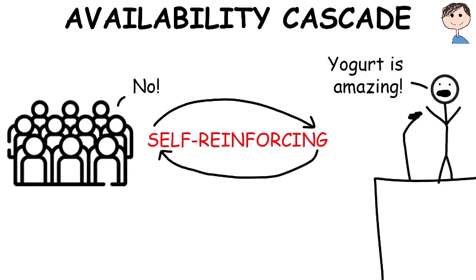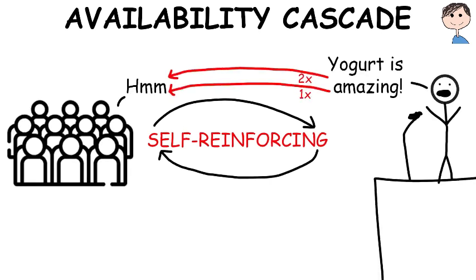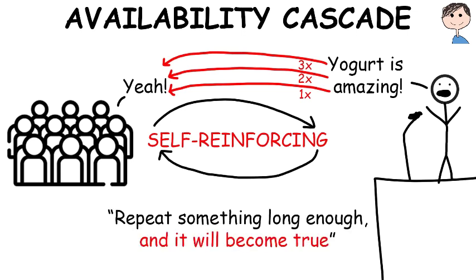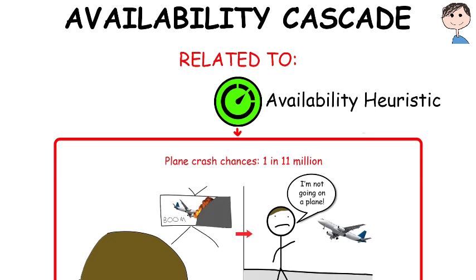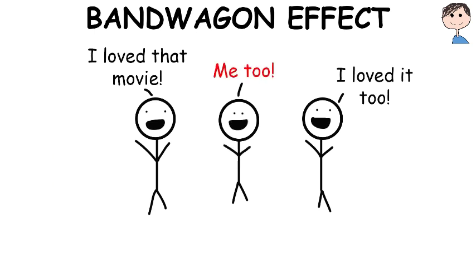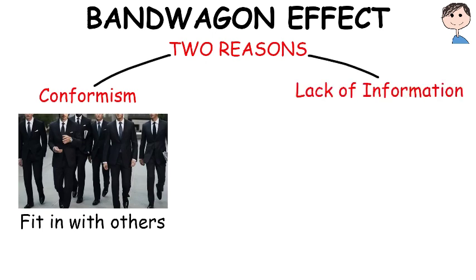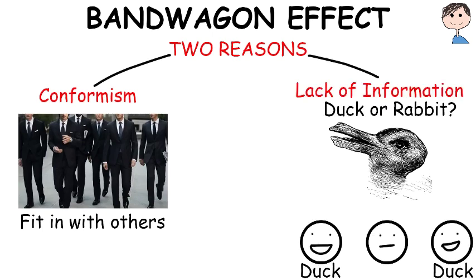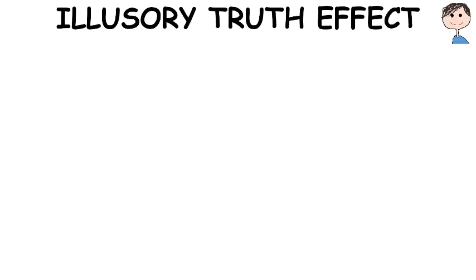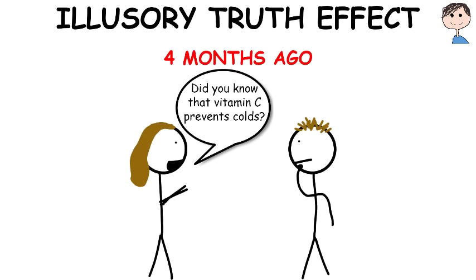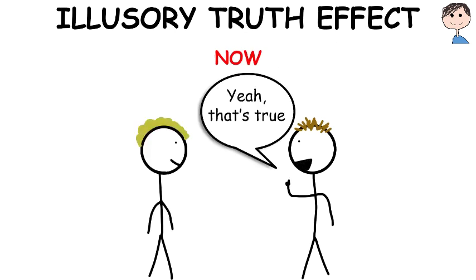Availability cascade. It's a self-reinforcing process in which a collective belief gains more and more plausibility through its increasing repetition in public discourse. It can be summarized in the phrase, "Repeat something long enough, and it will become true." It's related to the availability heuristic. Bandwagon effect. It's the tendency to do things because many other people do the same. This effect can happen for two reasons: conformism, when someone wants to fit in with others, or lack of information, where the person thinks that the opinion of many people is probably more accurate than just his. Illusory truth effect. People are more likely to identify as true statements those they have previously heard, even if they cannot consciously remember having heard them.